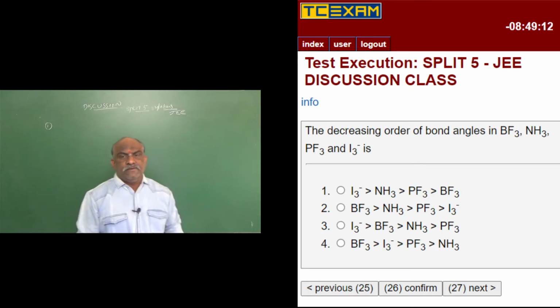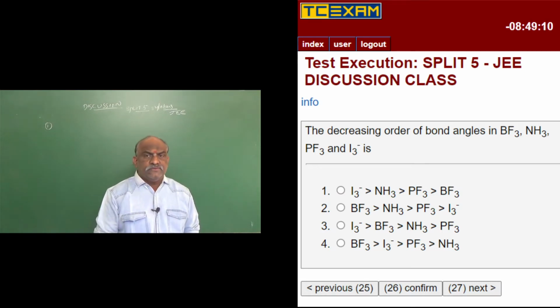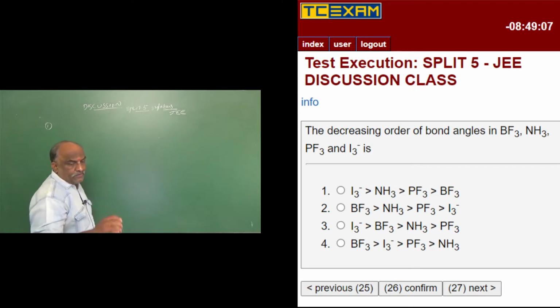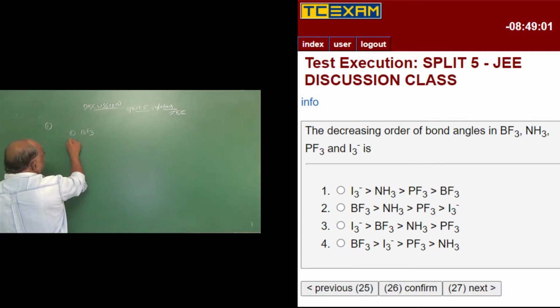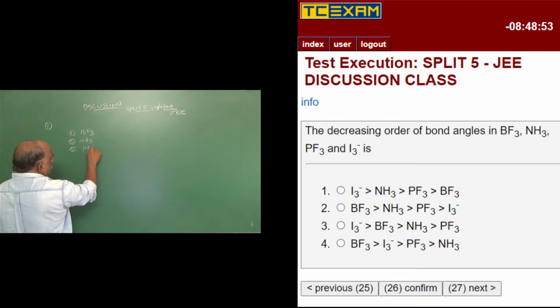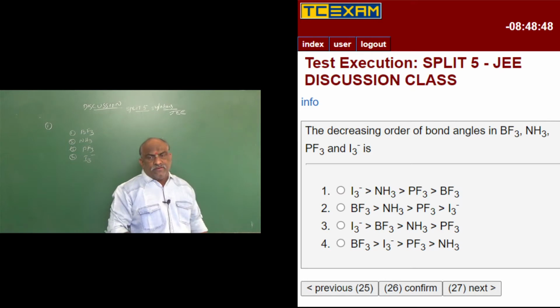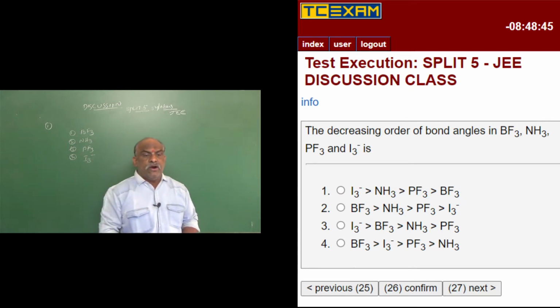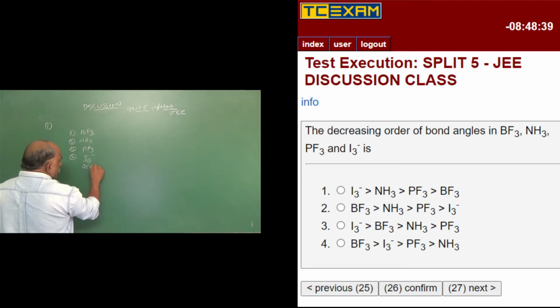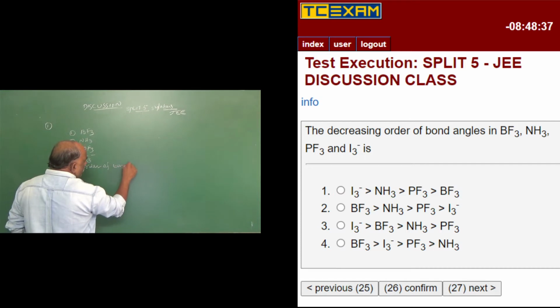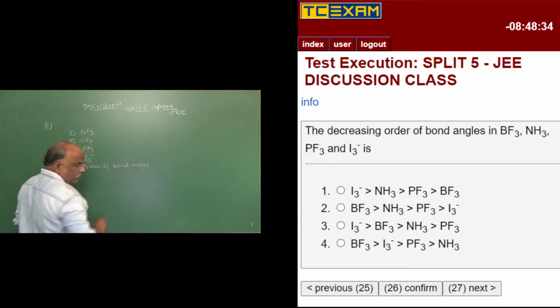So here this is a bond angle related question and it was from chemical bonding. 4 compounds were given. Number 1 is boron trifluoride, second one is ammonia, third one is PF3 and fourth one is I3 minus. So what was the question regarding this? The decreasing order of bond angles.